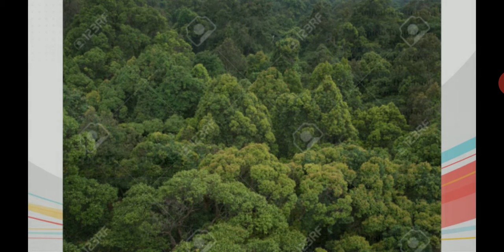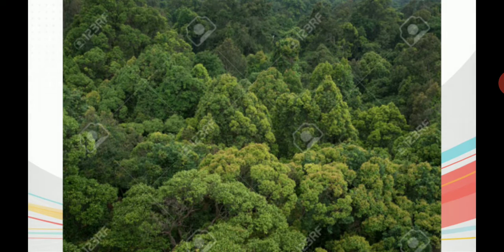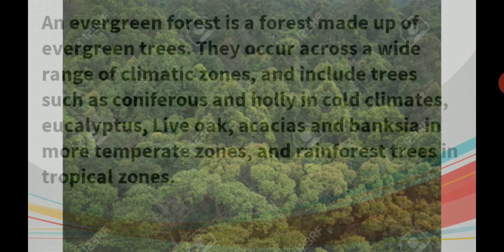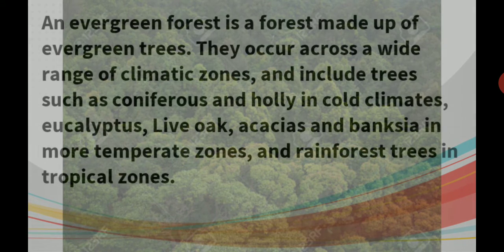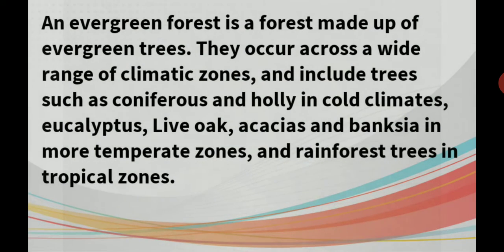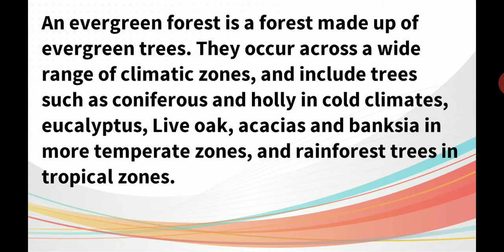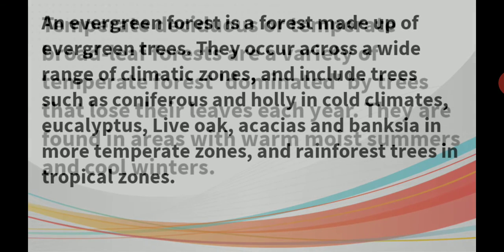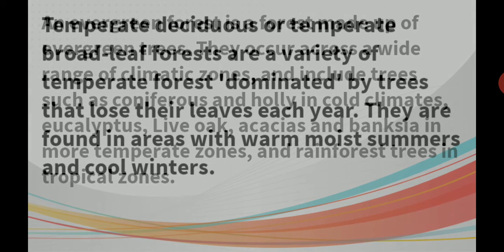So this is the evergreen forest. An evergreen forest is nothing but a forest that stays in this condition the whole year, because in this forest the rainfall will be more. An evergreen forest is a forest made up of evergreen trees. They occur across a wide range of climatic zones and include trees such as conifers and holly in cold climates, and eucalyptus, live oak, acacias and banksia in the more temperate zones.